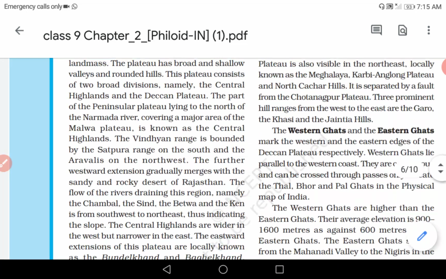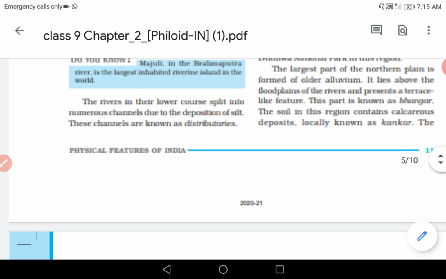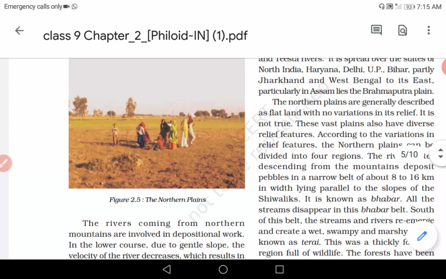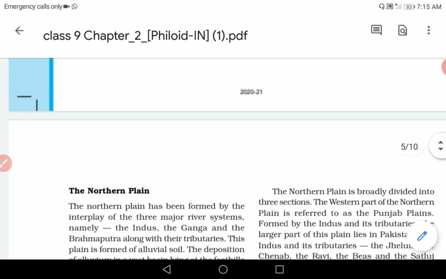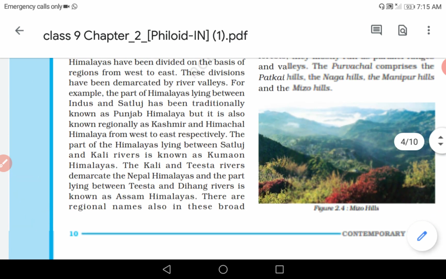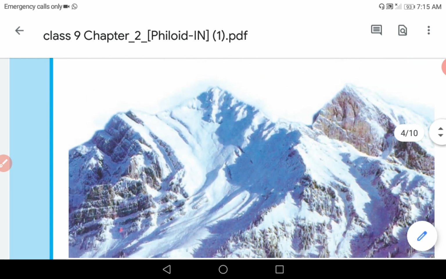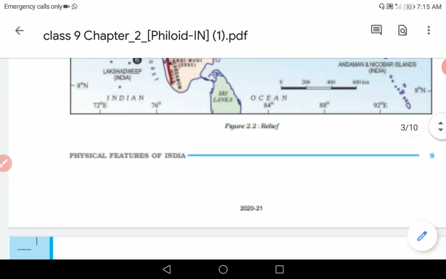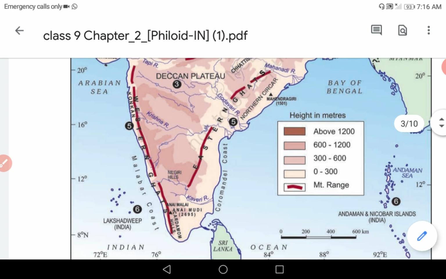Basically, plains are very fertile areas because in the plains many rivers are flowing and they have made the area very fertile. So now let's study the coastal plains which are located in peninsular India, starting with the